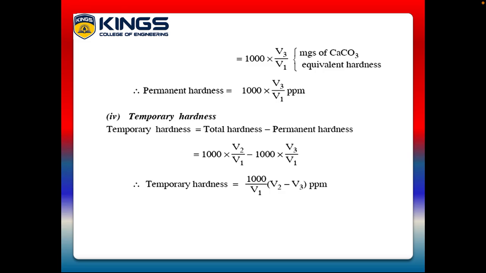Then finally, we will calculate the temporary hardness. For this calculation, the temporary hardness is equal to total hardness minus permanent hardness. Simply, we can subtract the permanent hardness from the total hardness to get the temporary hardness. So according to the calculation, it is equal to 1000 into V2 by V1 minus 1000 into V3 by V1. Therefore, temporary hardness is equal to 1000 by V1 multiplied by (V2 minus V3) ppm. By using this formula, we can calculate the temporary hardness.